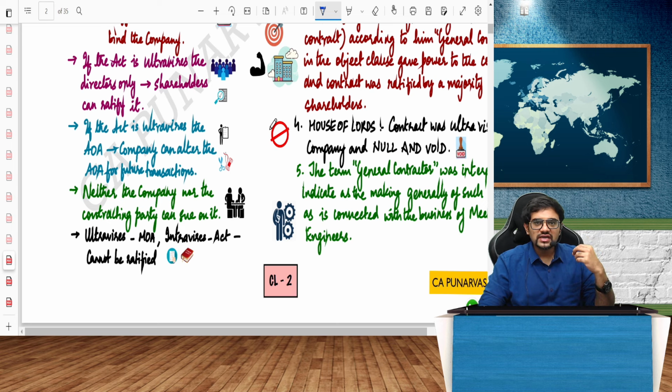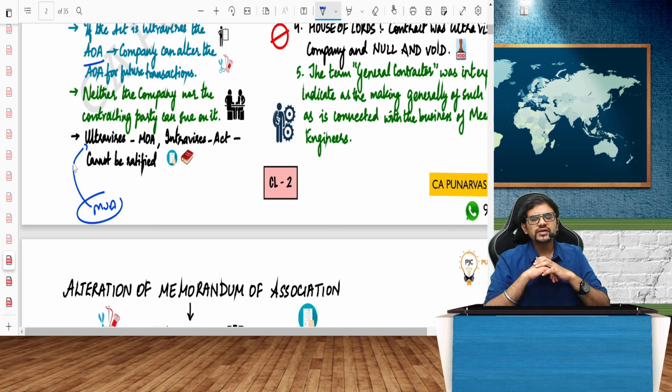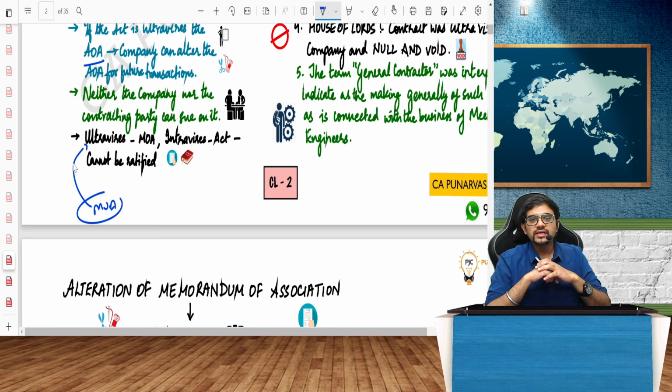Whatever you did, if it is ultra vires the articles of association, the company can alter the AOA, we know. But if you do something which is ultra vires the memorandum of association, like we did now, entering into a partnership with somebody though it is not mentioned in the MOA itself, can the act be ratified? Ratified means, can it be approved? No. Basically, the future transactions can be changed by altering the MOA, but that particular action that you did cannot be ratified. That's what they're trying to tell.